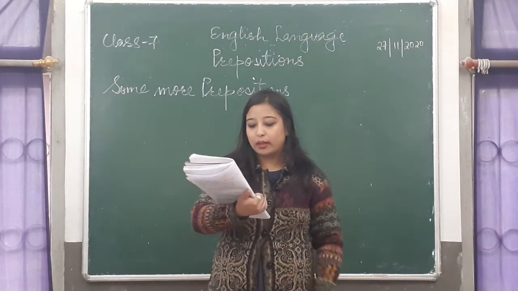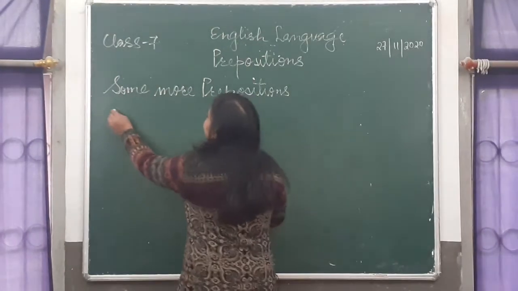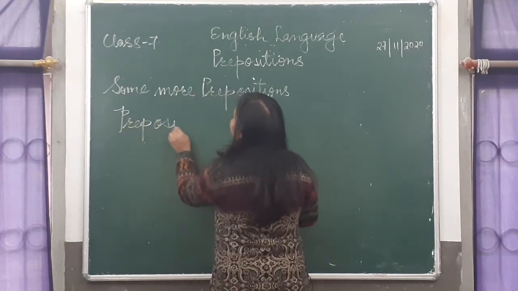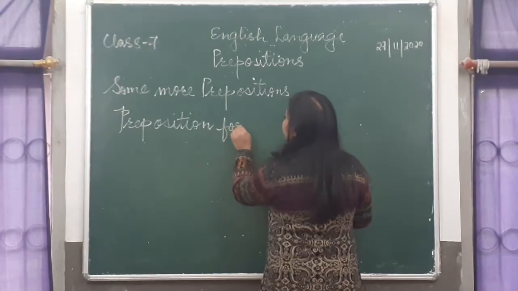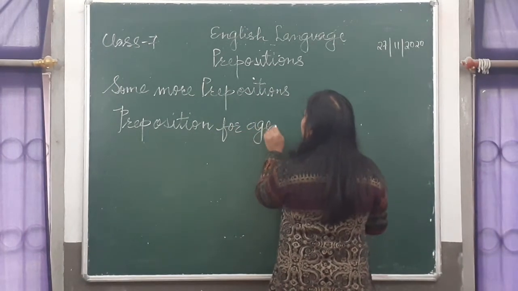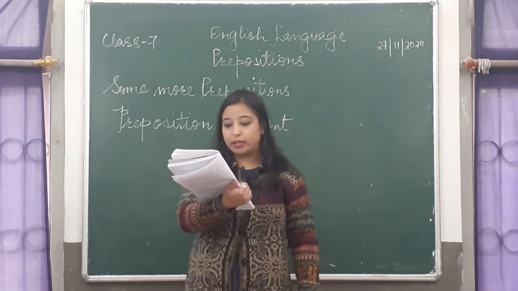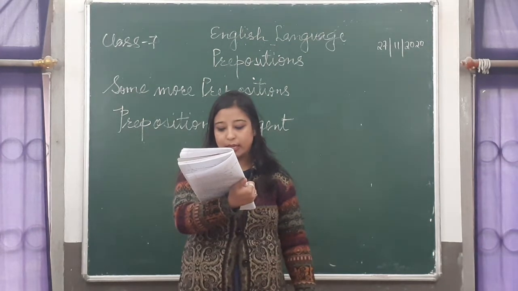Come to the first one, that is preposition for agent. Now preposition for agent is used for a thing which is the cause of another thing in a sentence.